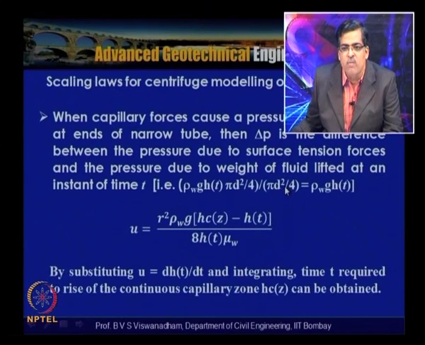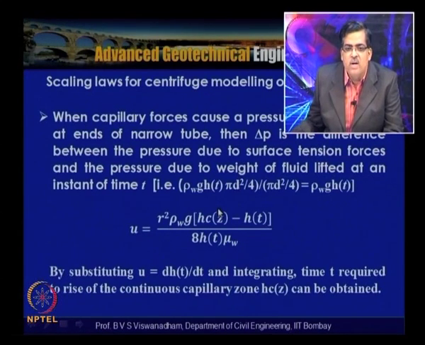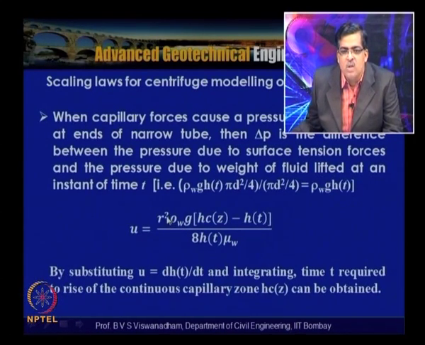This ρw g is the γw, so it is simply ρw g h(t). From the surface tension forces, with hcz equal to 2T0/r, we can deduce that u = r² ρw g (hcz − h(t)) / (8 h(t) μw). Here μw is the dynamic viscosity of water.